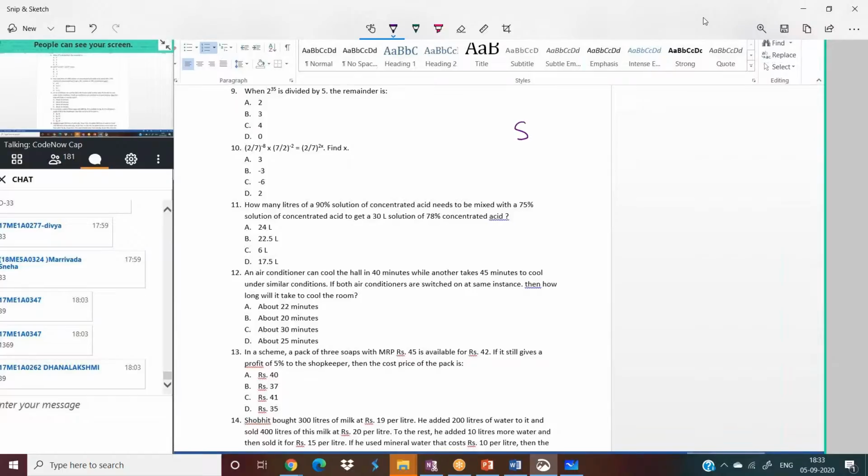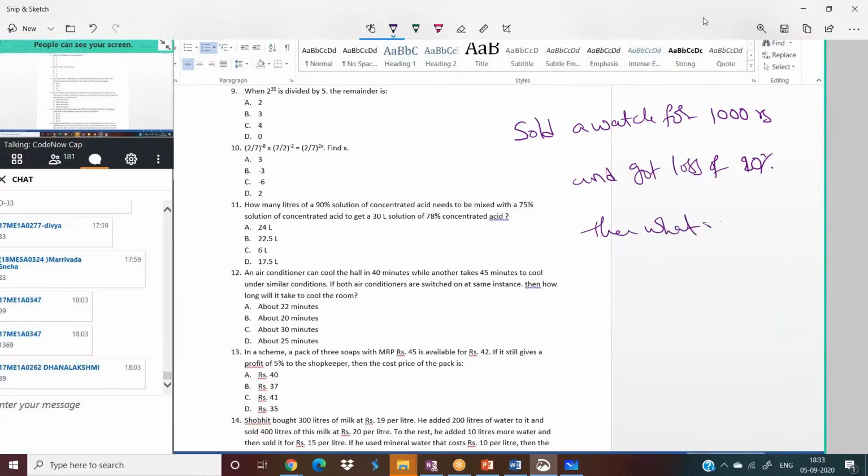A person sold a watch for 1000 rupees and got a loss of 20%. Then what is the cost price of the watch? So this is my question. Can you please type your answer in the chat box, in the comment box? A person sold a watch for 1000 rupees and he got a loss of 20%. Then what is his cost price? What is the cost price of the watch?